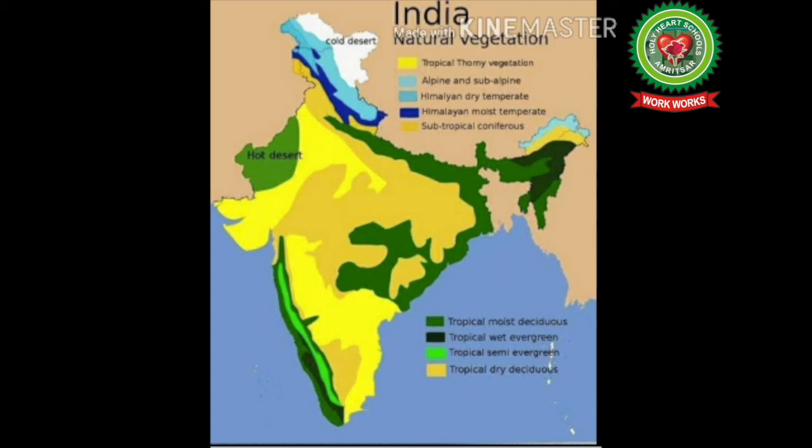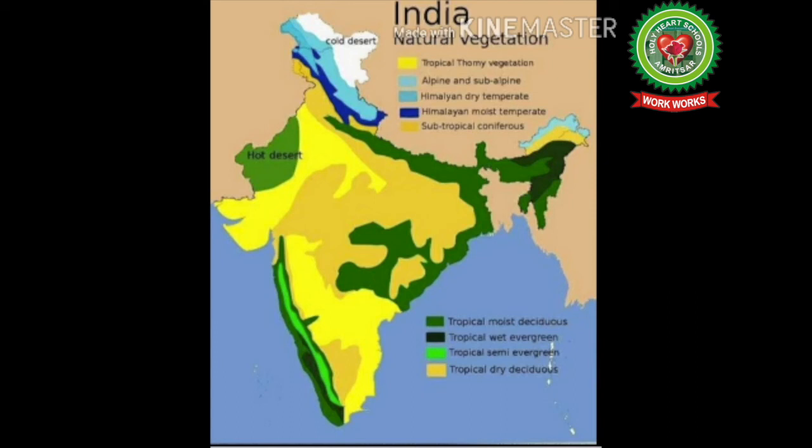If an area gets heavy rainfall, it is suitable for the growth of dense vegetation. Like in the case of Western Coastal Plain, we find evergreen forest in the Western Coastal Plain, in Meghalaya and the Andaman and Nicobar area. And on the other hand, an area with scanty rainfall is suitable for thorny bushes.